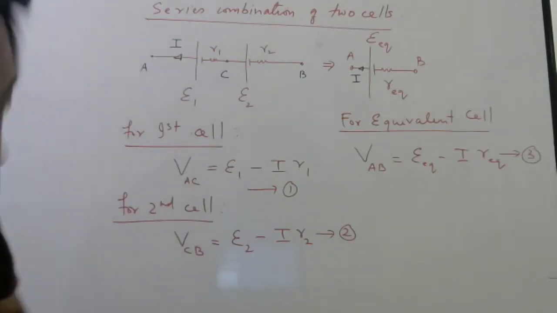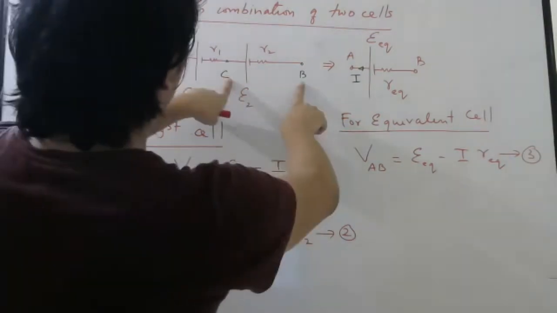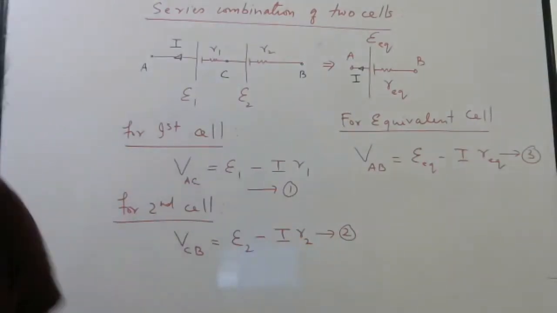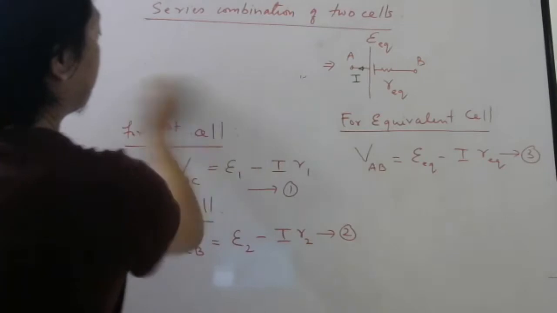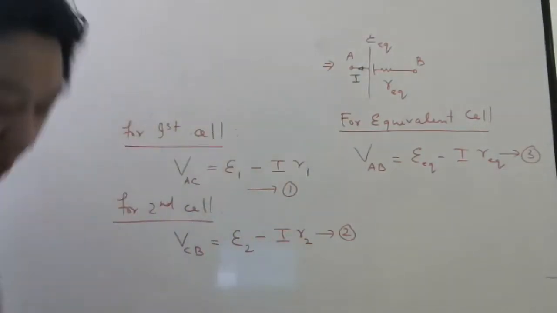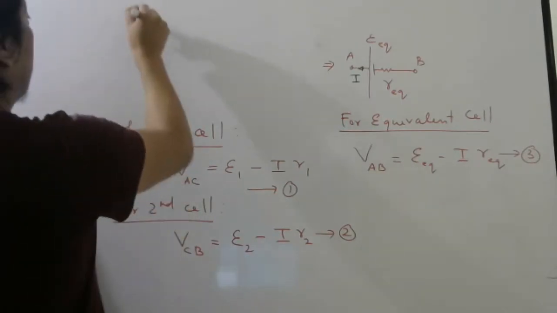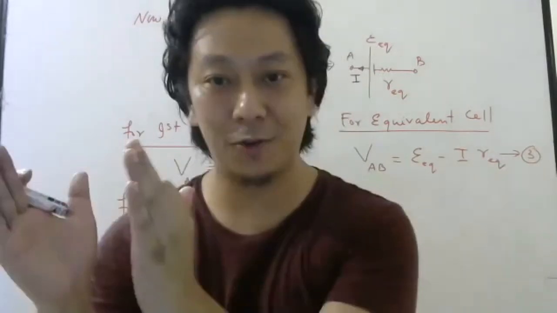So now, what is the relation between this voltage and this voltage? Already we have discussed that before, so I think I can rub this part. Now we know that this voltage is this voltage plus this voltage.